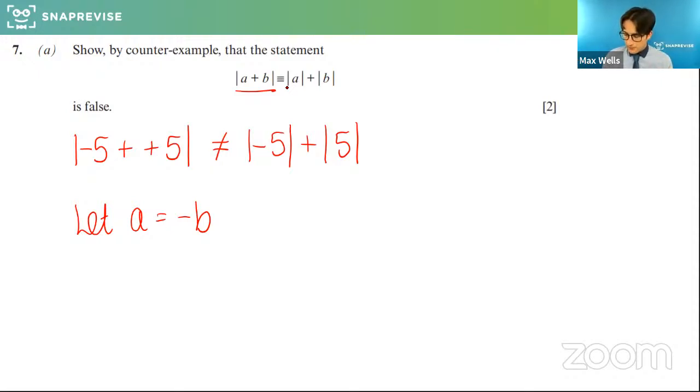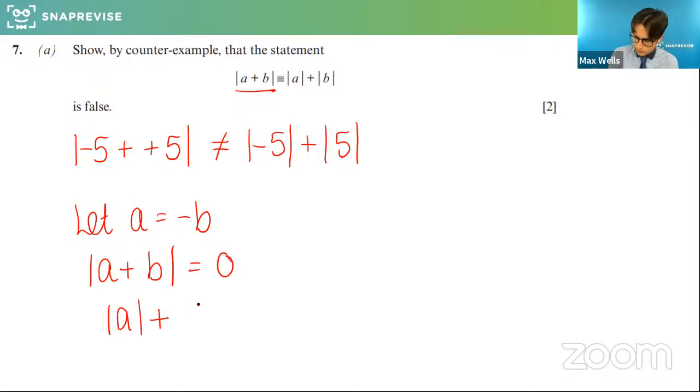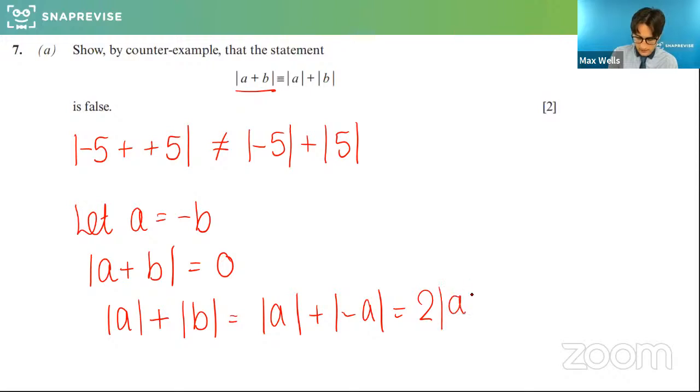So that's where we need to be really careful, because A plus B would cancel out, whereas A plus modulus of B, which is really modulus -A, equals 2 lots of A, and that's not equal to 0. So does that make sense?